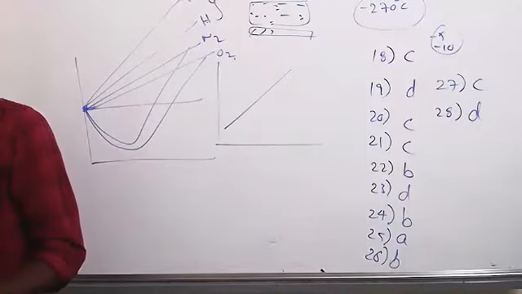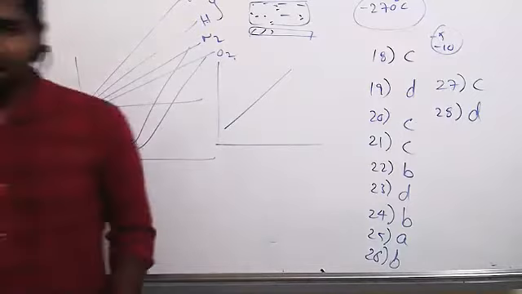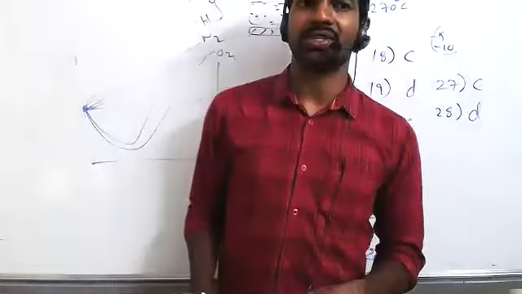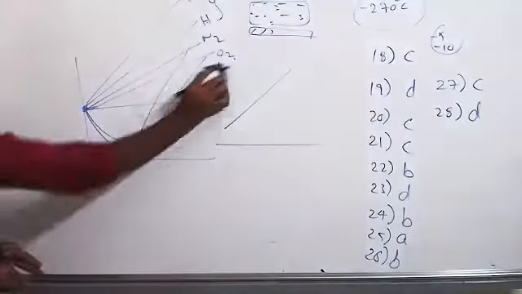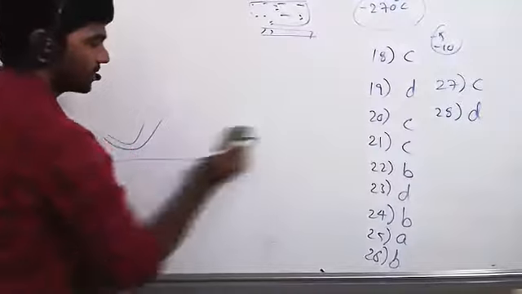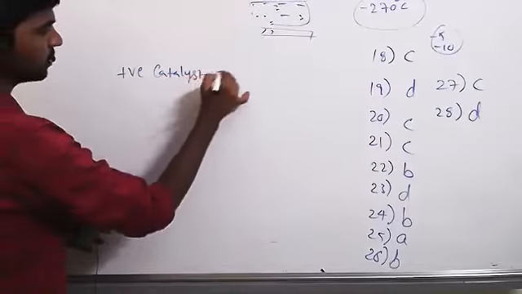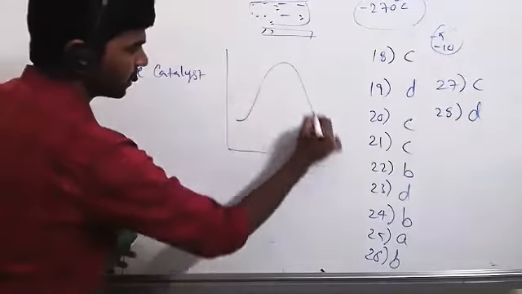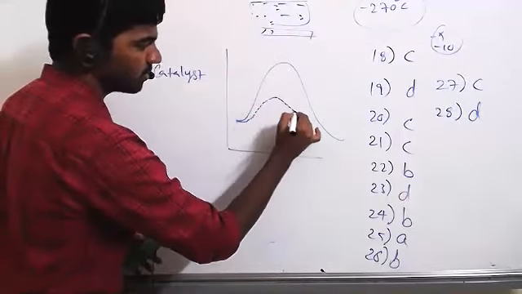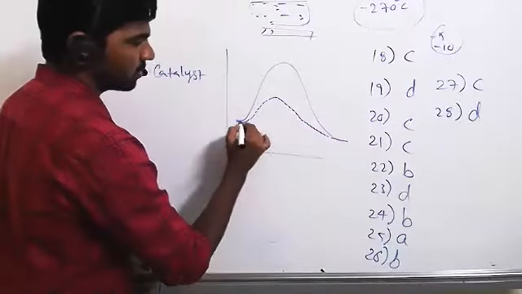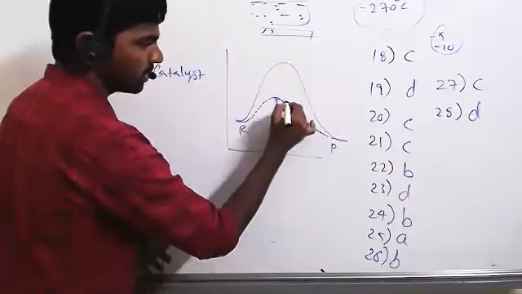Next question to Nikita. Sir, what are negative and positive catalysis? Okay. Generally, catalyst means that which increases the rate of reaction. You know, by decreasing the activation energy, it increases the rate of reaction. That is positive catalyst. This is the actual reaction pathway. Suppose if we use a catalyst, this is the reaction pathway. Only a smaller amount of activation energy is sufficient to convert reactant to product.